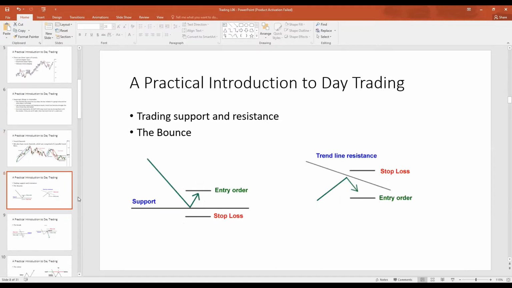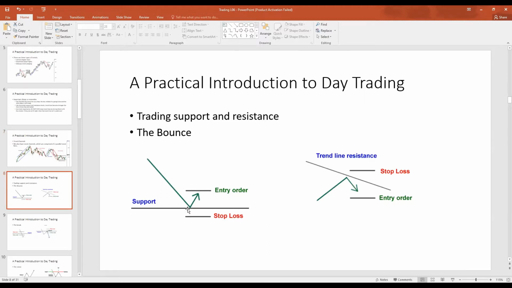So now that we established what trend lines are, and now that we established what support and resistance are, we can learn how to trade support and how to trade resistance. Generally, when the price of the asset hits support, it bounces off support. So if support holds, the price touches support, bounces off support, and goes up.